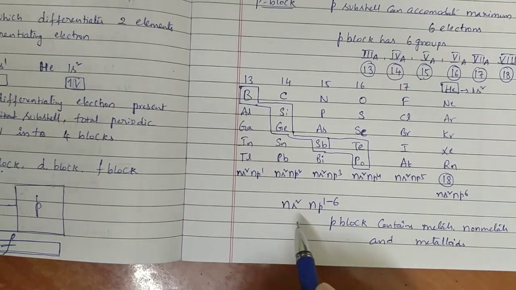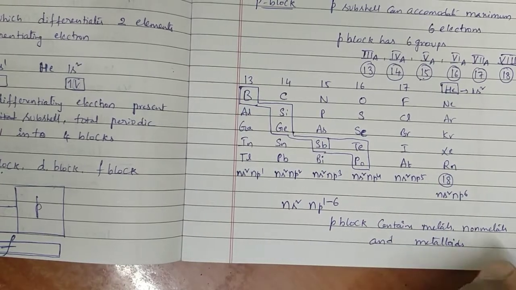This is about P block. And the general outermost electronic configuration of P block is ns2 np1 to 6.